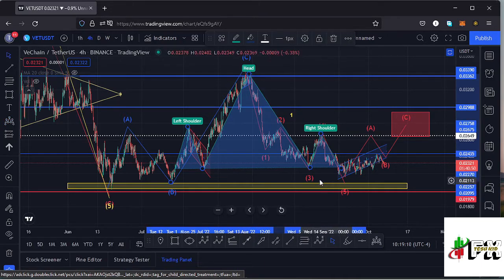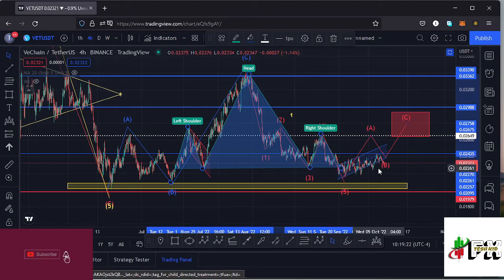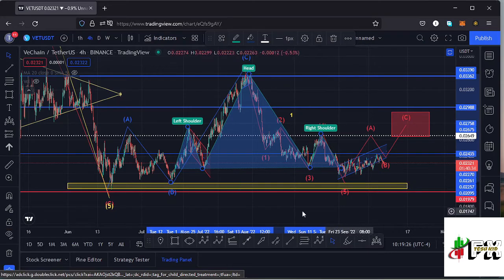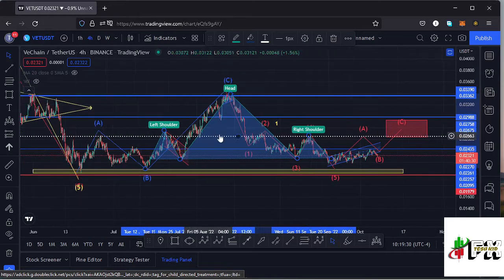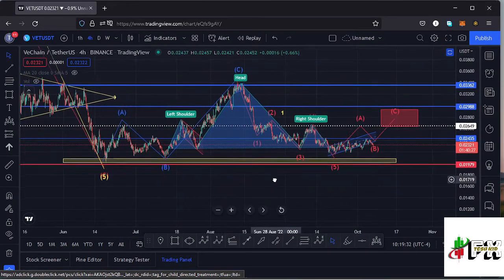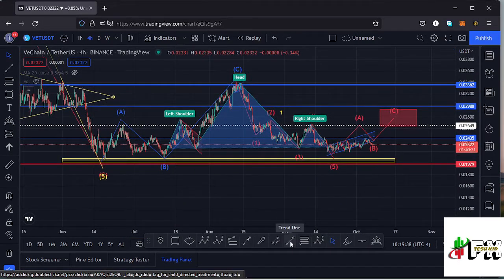Then after the formation of the right shoulder, we have been seeing a bit of a consolidation over here, so we have not yet seen that breakout to the lower side, and there's a possibility once we are done with this consolidation over here, we might see a breakout to the lower side, lose that key area of support, and continue pushing lower. And this head and shoulders pattern, this is a pattern that normally breaks to the lower side, having the target area of that breakout as the height between the head and the neckline.